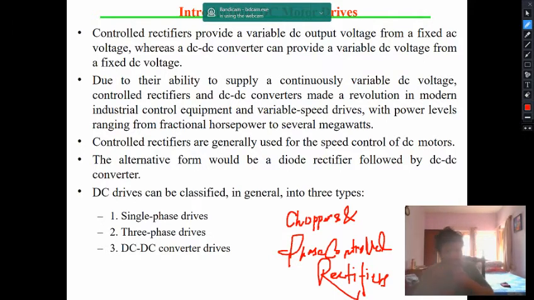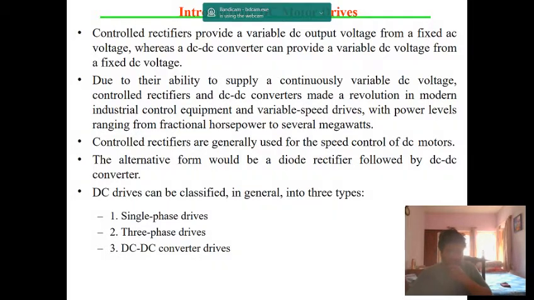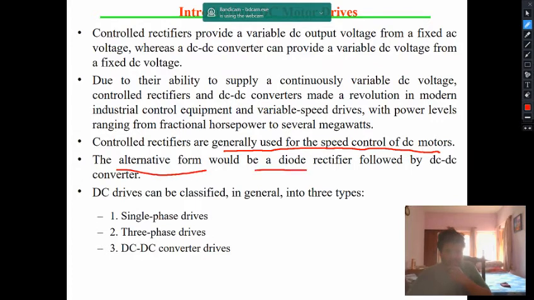Controlled rectifiers are generally used for the speed control of DC motors. The alternative form will be a diode rectifier followed by a DC to DC converter, that is a chopper.